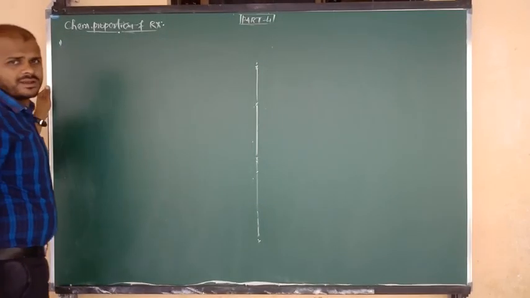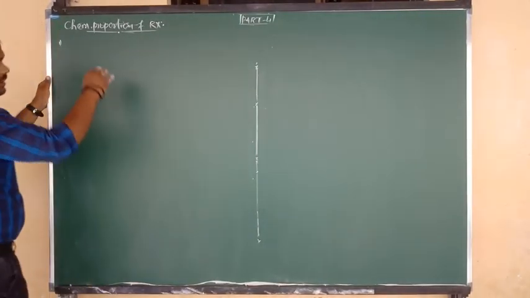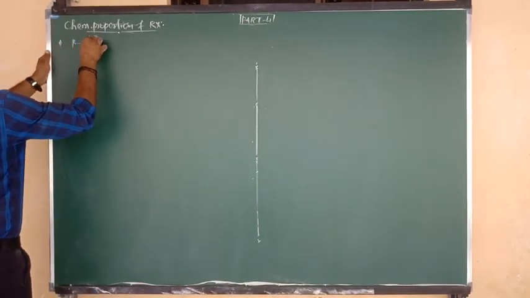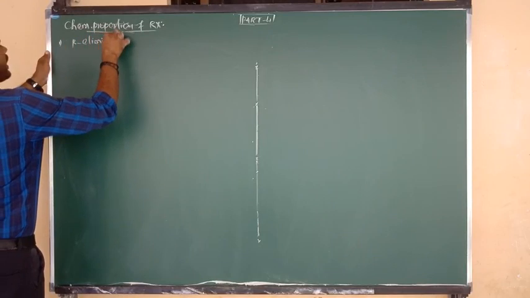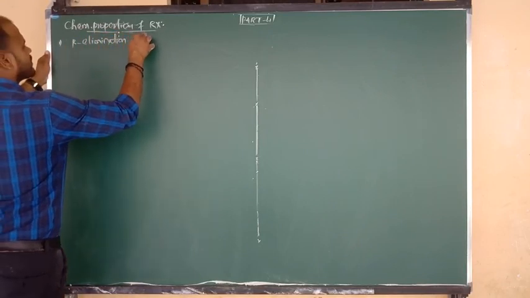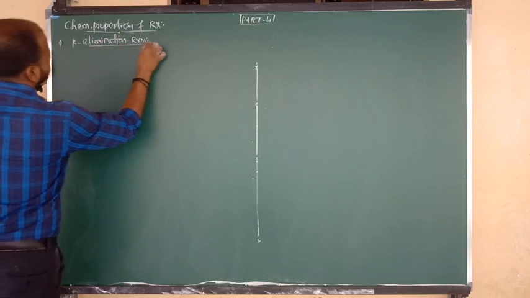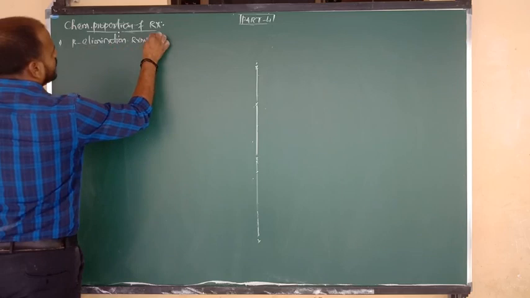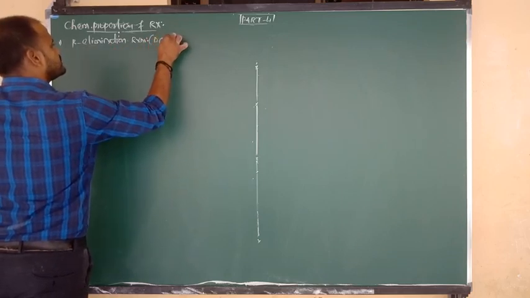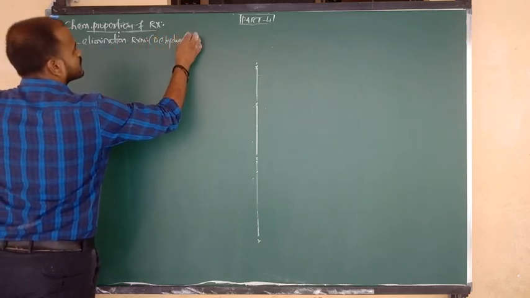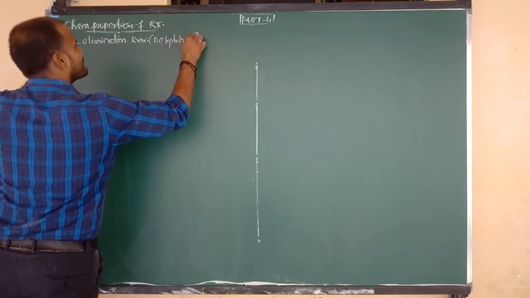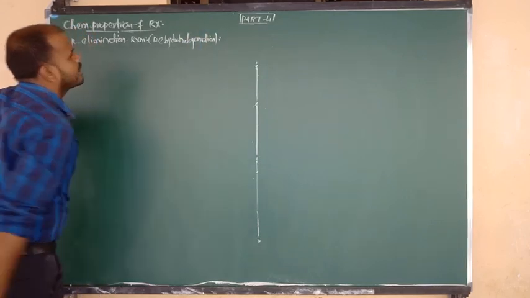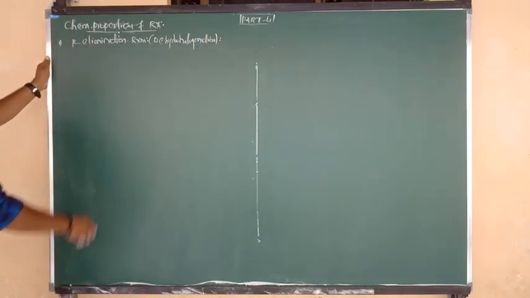Nucleophilic substitution we will discuss tomorrow, and today we are going to finish the remaining two topics. In that, number one is beta elimination reactions, or we can say dehydrohalogenation reactions.